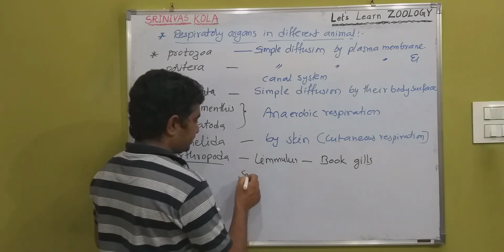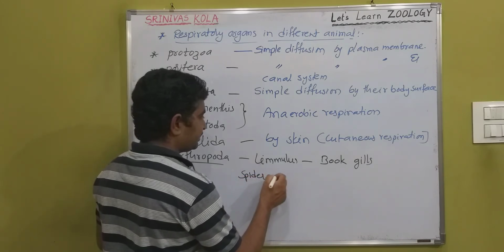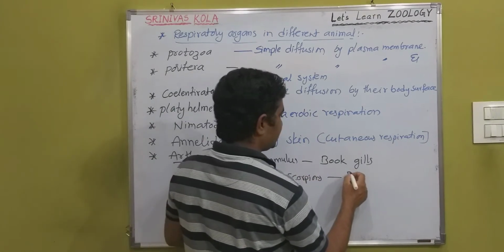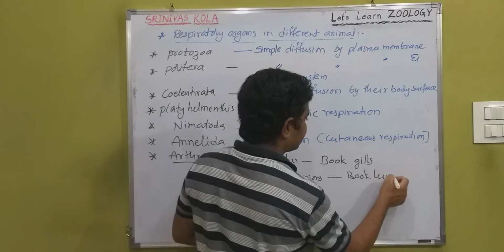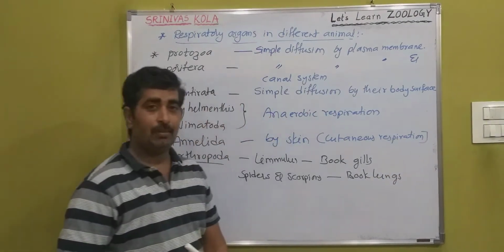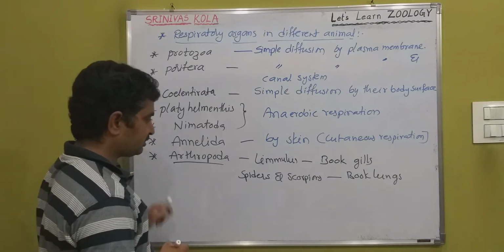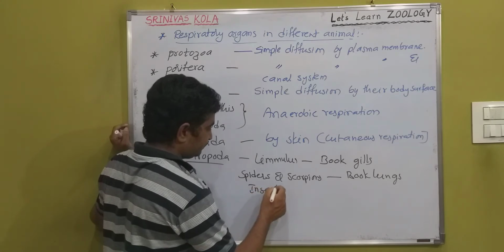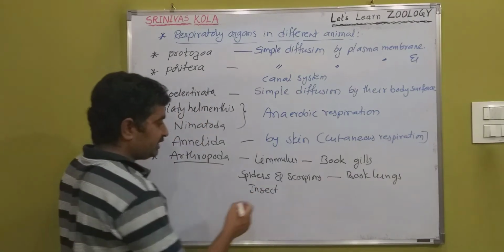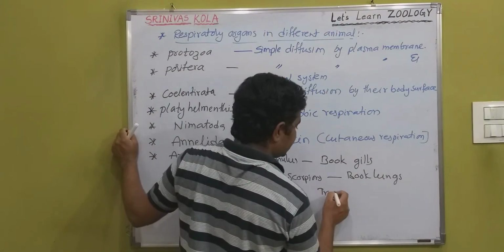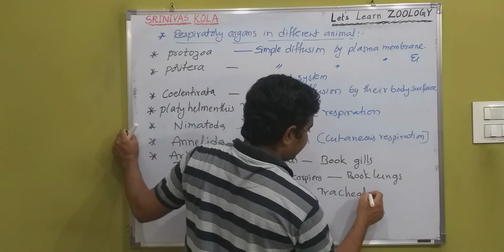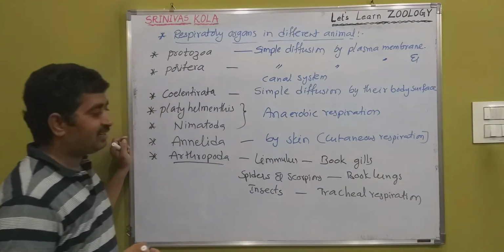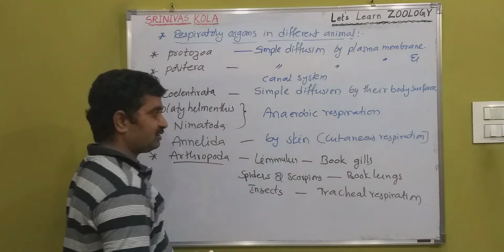In spiders and scorpions, the respiratory organs are book lungs. And in insects, tracheal respiration is there. It takes place through tracheas. The respiration takes place by tracheas, that's why it is called tracheal respiration.